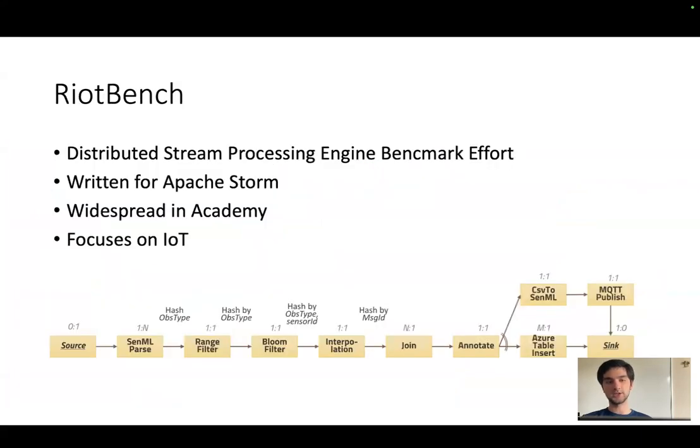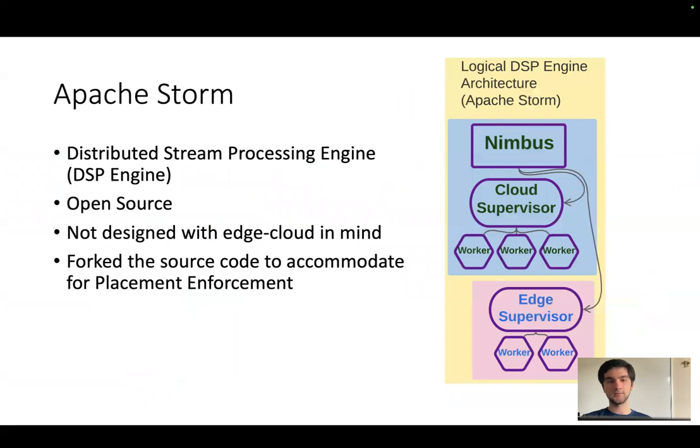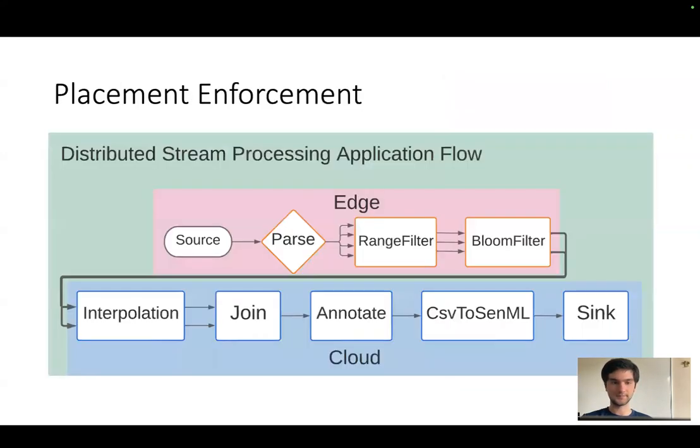We use RiotBench, a distributed stream processing engine benchmark written for Apache Storm, for our testing environment. It also helps that RiotBench is widespread in related academic work, and it is focused on IoT applications, which makes it suitable for edge cloud systems. Apache Storm is the distributed stream processing engine we use. It is open source, but not designed with edge cloud in mind, and we needed to modify it to make it map operators to nodes as we desire, which we call placement enforcement.